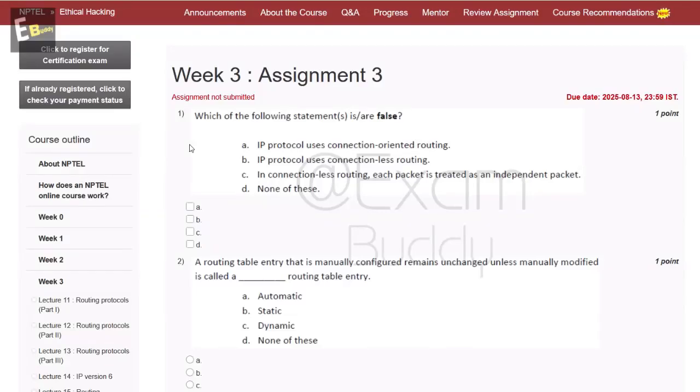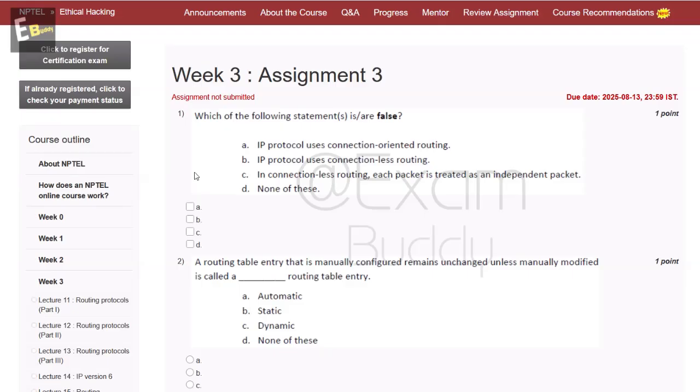So, let's do our assignment, Ethical Hacking Week 3, Assignment 3. The first question is: which of the following statements is false? The options are: A, IP protocol uses connection-oriented routing; B, IP protocol uses connectionless routing; C, in connectionless routing each packet is treated as an independent packet; and D, none of these.